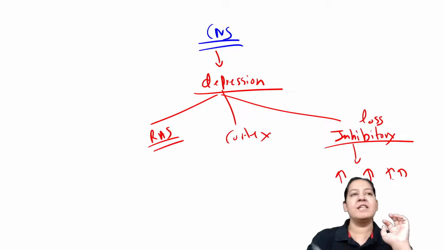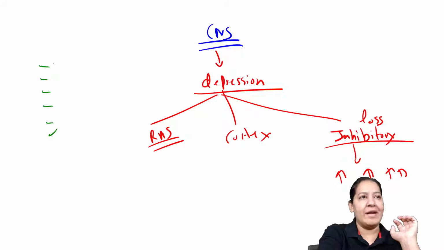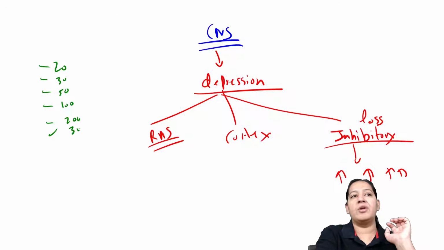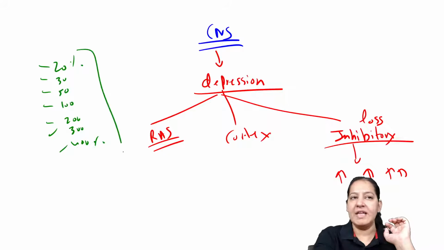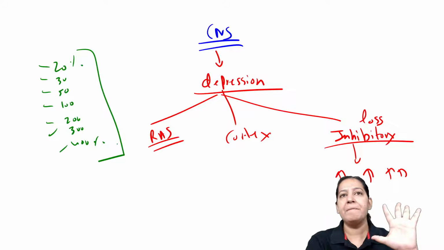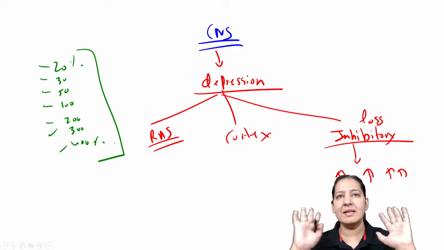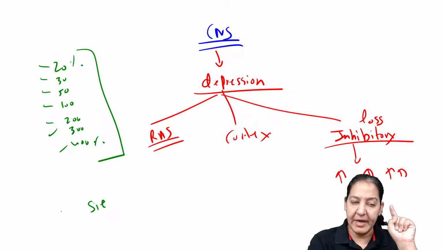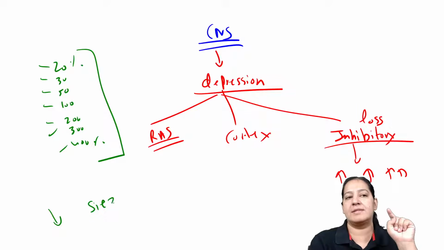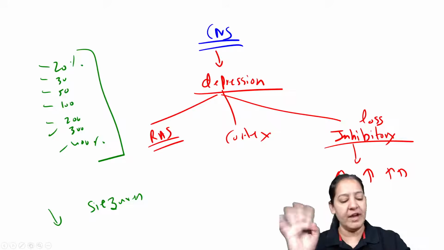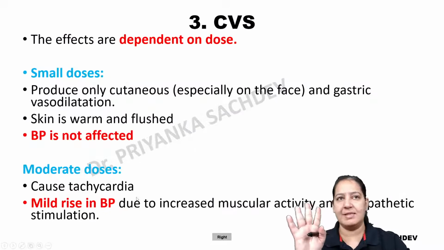After that, we have seen the various concentrations starting from 20 milligram, 30 milligram, 50 milligram, 100 milligram, 200, 300, 400. At what concentration, what is happening? We have seen this complete table, right? And so these are the basic actions. And one more action is on seizures. It decreases the threshold for seizures, so it can precipitate seizures in an epileptic person. So we have seen the actions on the CNS, right?